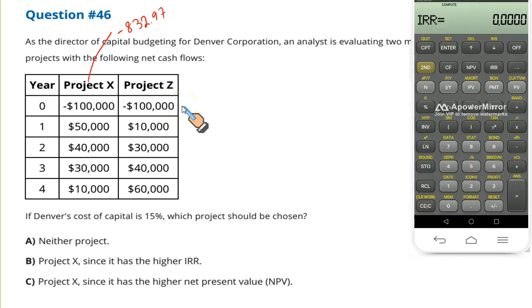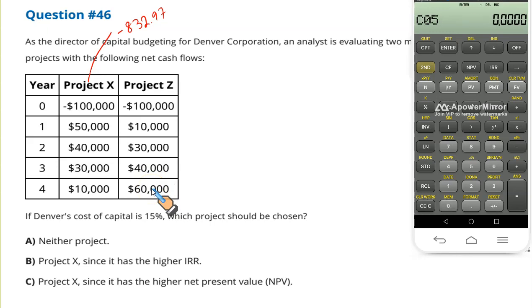Let's do the same for project Z. Starting with initial cash flow at year 0, $100,000 negative, enter, down arrow key. Then you have $10,000, enter, down arrow key once and again because it's a single cash flow. Enter 30,000, enter, down arrow key twice, enter 40,000, enter, down arrow key twice, enter 60,000, enter, down arrow key twice.